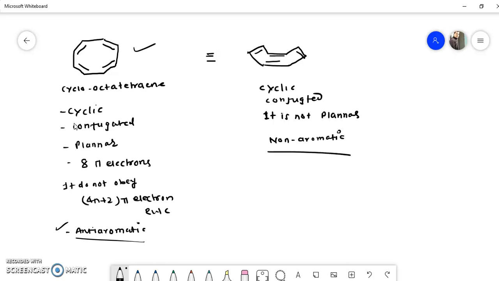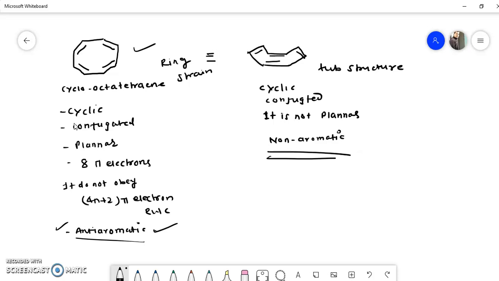So always remember that if we consider cyclooctatetraene as a flat molecule, then it is anti-aromatic. But actually it exists in a tub-like structure. Why does it exist in a tub-like structure? Due to the ring strain, it acquires this shape, and actually it is found in the tub-like structure. That's why it is non-aromatic, because it does not remain flat. So in this way we can explain aromatic compounds, anti-aromatic compounds, and non-aromatic compounds.